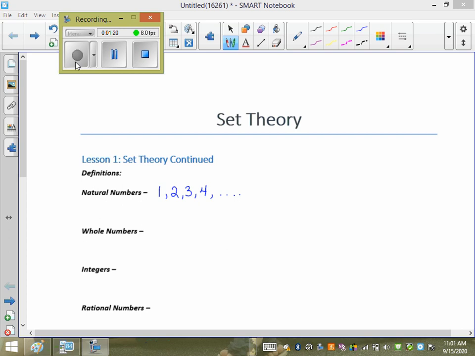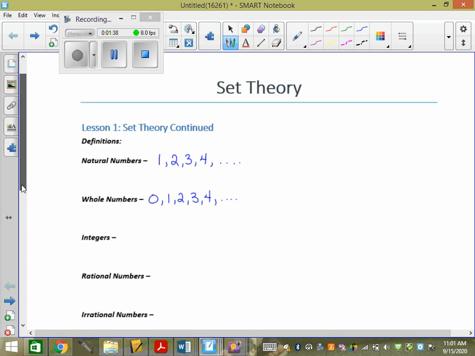So natural numbers are the ones you naturally count. So 1, 2, 3, 4, etc. Forever and ever. Then you have the whole numbers. The whole numbers are the natural numbers plus the number with a whole. What's the number with a whole? 0. And then all the natural numbers. So the whole numbers just contain the number 0.